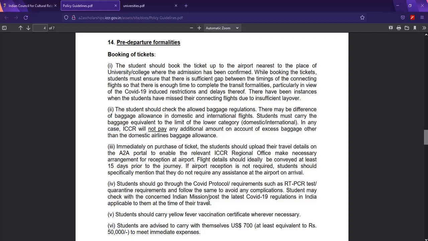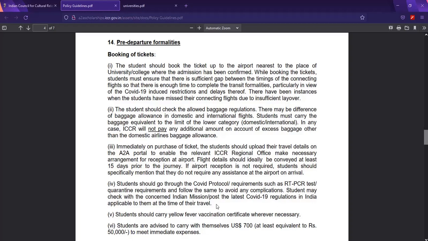You have to have your COVID test, and it has to be negative, take note. Check the quarantine requirements and follow them to avoid any complications. Upon arrival, you have to quarantine. I don't know the quarantine time for India, I have to check on that. In other countries it's like two weeks or one week.